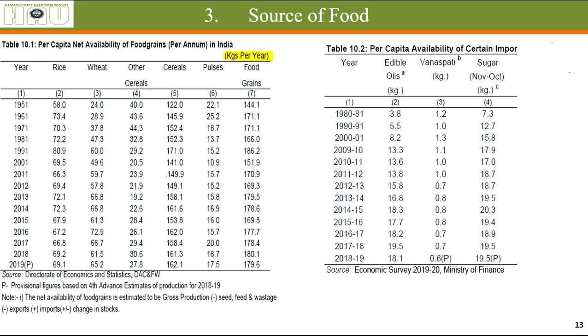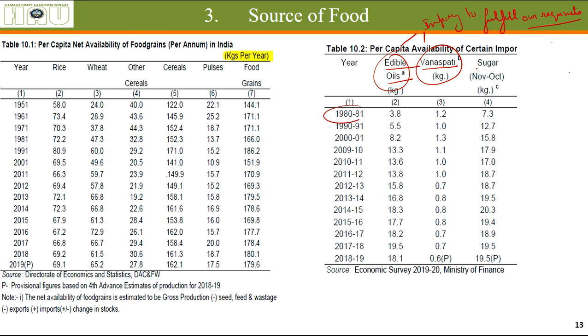Edible oils and vanaspati ghee, these two things we are importing to fulfill our requirements. That means our requirements are more than the production. So many things are being imported.